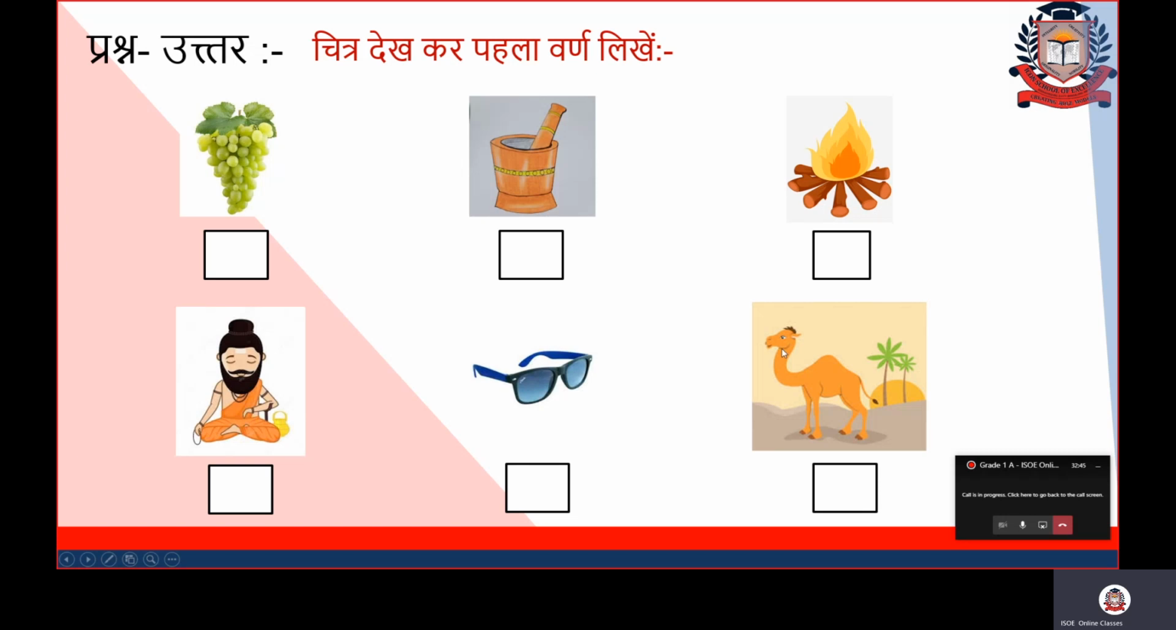Yes. So this is the picture of a camel. Camel is called oont. We call it oont in Hindi. And what is the first letter? Oont starts with bada u. So all of you will write bada u here. Fine. Now did you get the concept also? By looking at these pictures, you were able to write the first letter of the name. Fine, children?